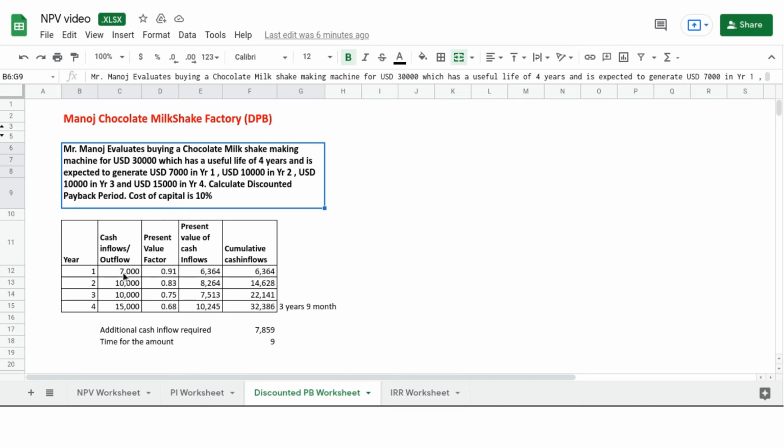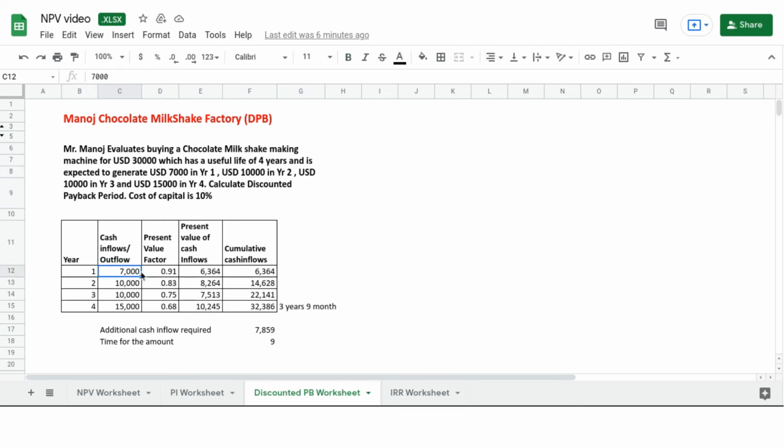If we see, we are generating 7,000 cash flow in year 1, present value factor is 0.91, and the present value of cash inflow is 6364. All we have done up to this point is similar to NPV calculation. Now the additional step that gets involved in discounted payback period is we have to arrive at the cumulative cash inflows. For year 1, the cumulative cash inflow is 6364, whereas for year 2 it is the sum of 8264 plus 6364, which works out to 14628.